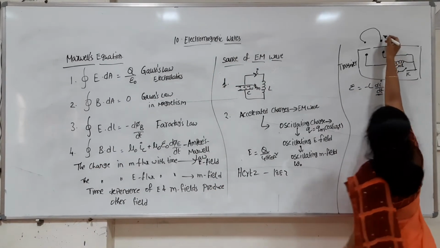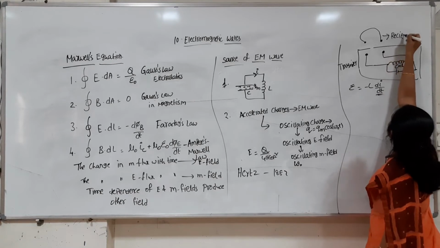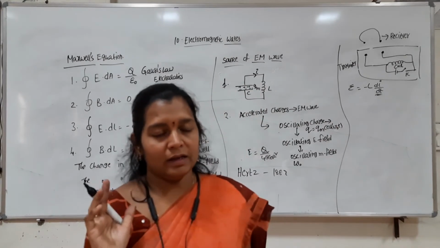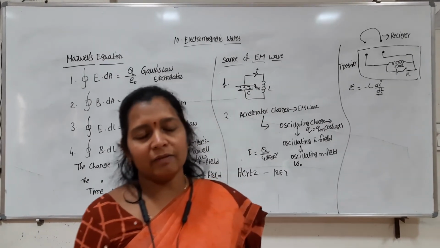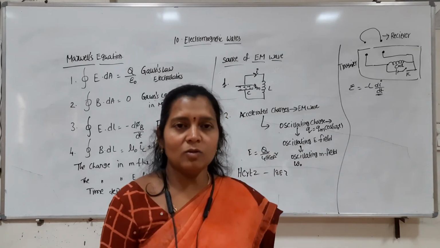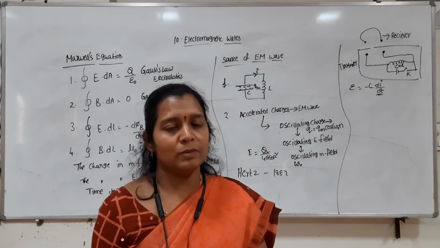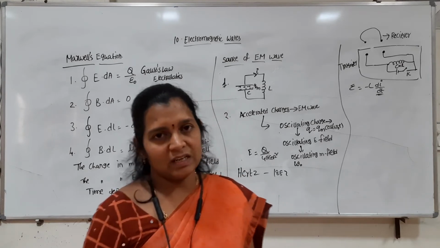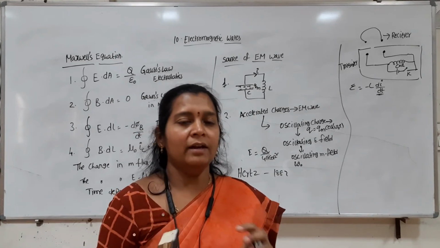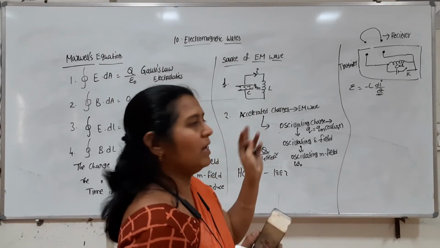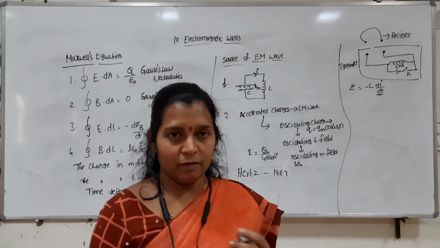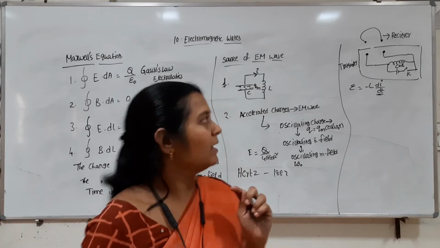This circuit we call the receiver, or you can also call it a detector circuit. So Hertz was successfully able to produce electromagnetic waves and also detect them. This is one of the successes of Hertz, which also gave the experimental proof for Maxwell's theory. Later on, our Indian scientist J.C. Bose also did a similar experiment, and he was able to produce electromagnetic waves in a lower frequency range, right?